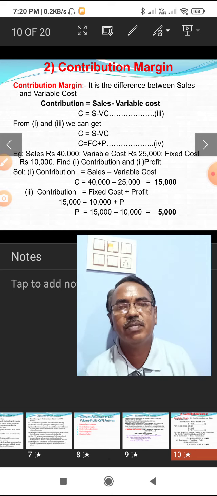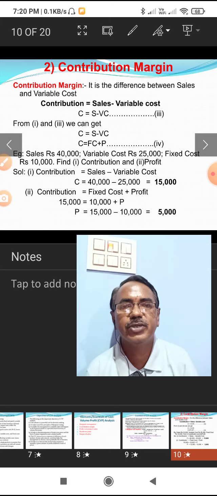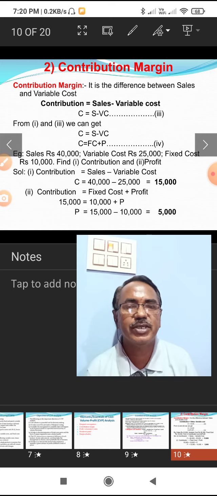And contribution margin. Contribution, just now I explained about the contribution. It is the difference between sales and variable cost. That means contribution is equal to sales minus variable cost. It is another equation. Alternatively, we can ascertain that contribution is equal to fixed cost plus profit.